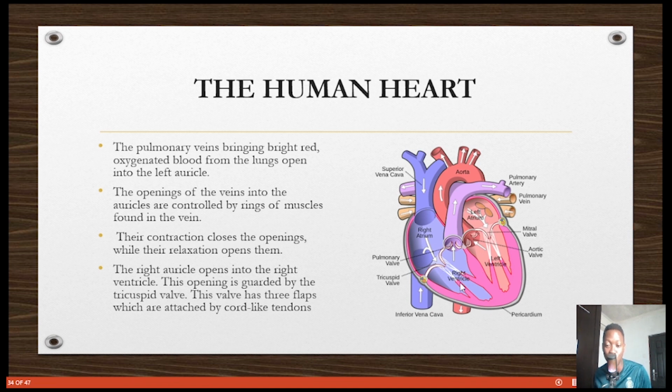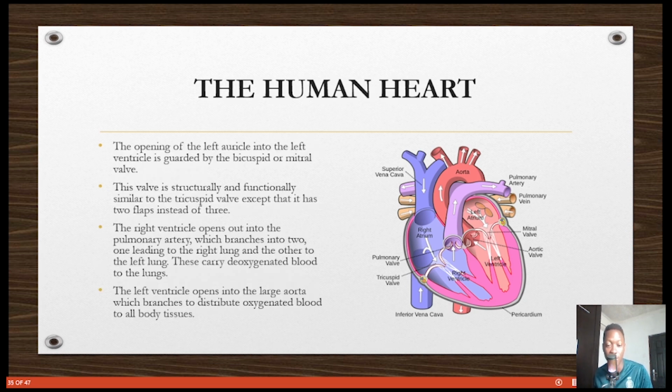When the right ventricle wants to pump, we said the right and left ventricles are muscular. So when they pump, they usually pump together. Boom. We want the blood to only go through the pulmonary artery, and only go through the aorta. So these valves, 1, 2, 3, there are 3 valves here. These valves prevent the backflow of blood into the right atrium, so it goes only one way. Great.